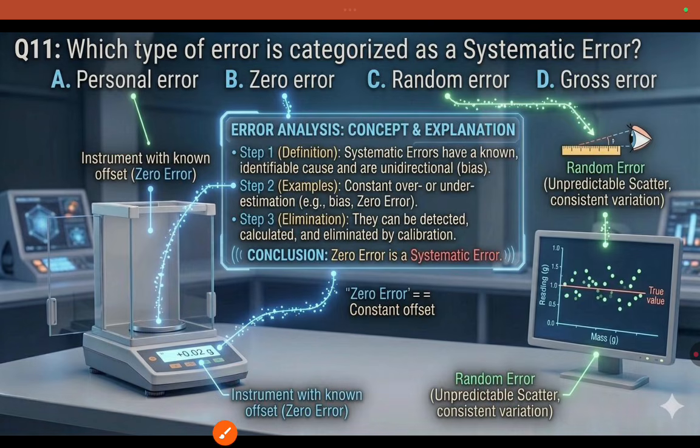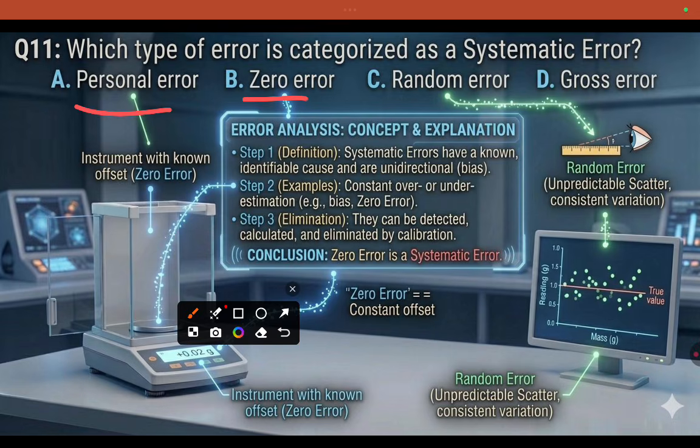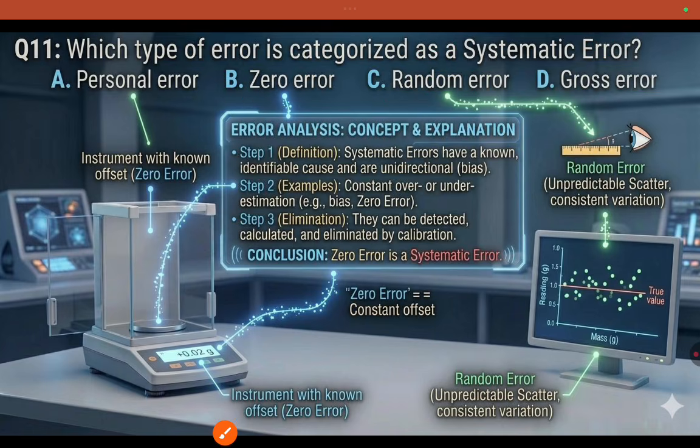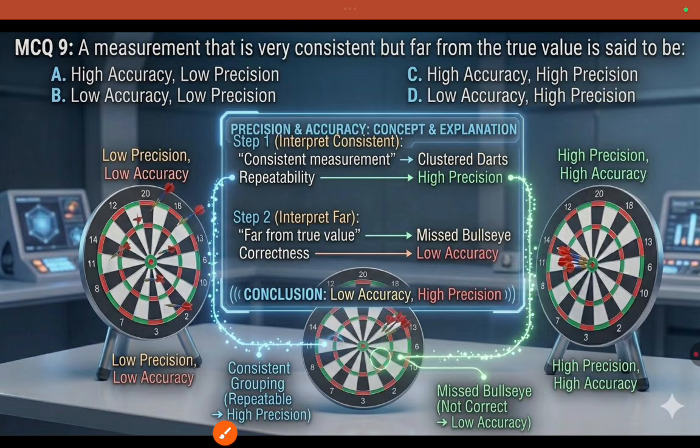Coming to which type of error is categorized as systematic error. We have personal errors, zero errors, random errors, and systematic errors. Personal error is not a systematic error.